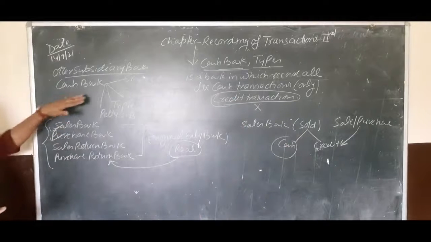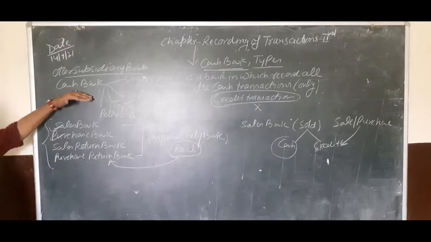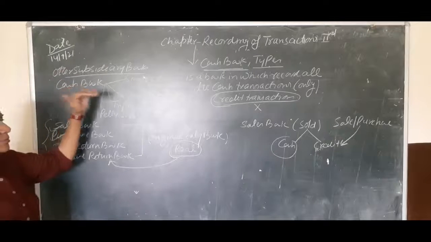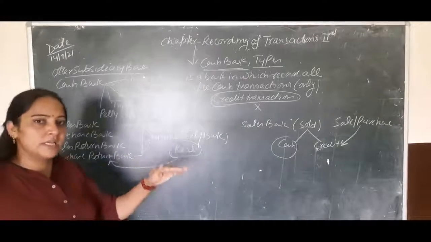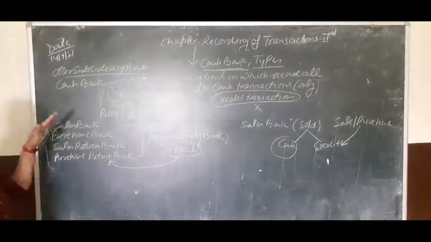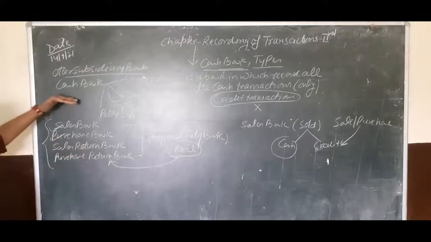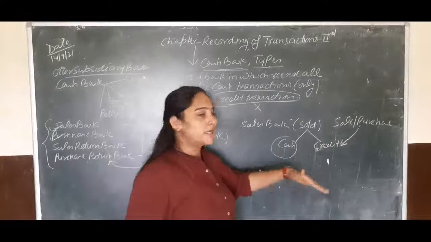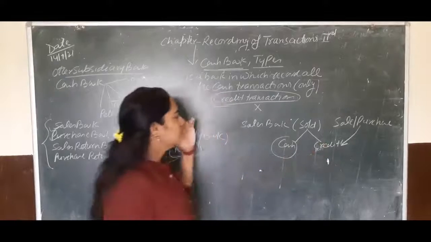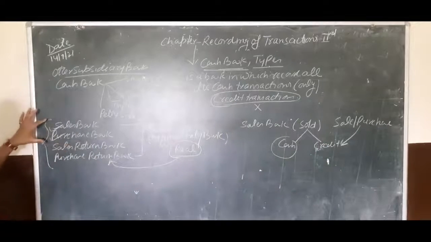In the cash book, we maintain only cash transactions, which the firm pays and which the firm receives as an amount. Okay. So in the cash book, when the firm makes a sale or purchase in cash terms, that time we will record this transaction in the cash book only. When the firm makes a sale or purchase on credit basis, that time we will record these transactions in the sales book or purchase book.